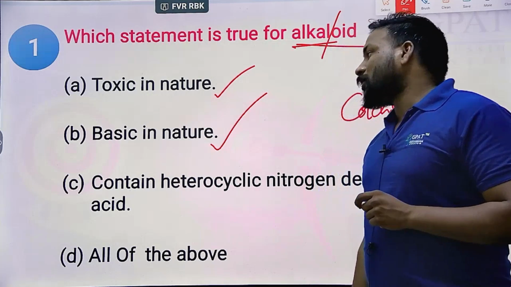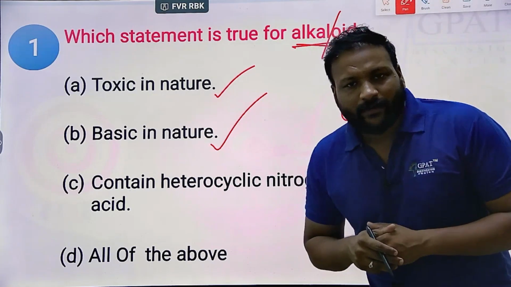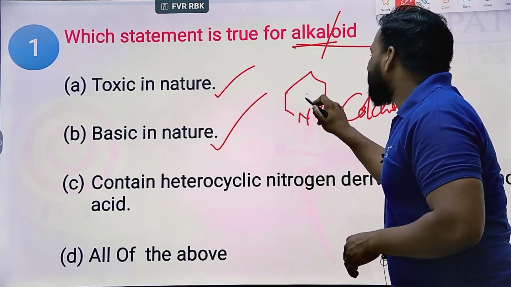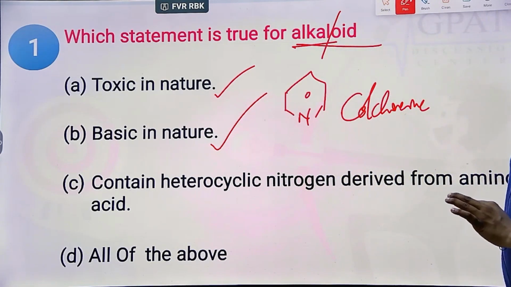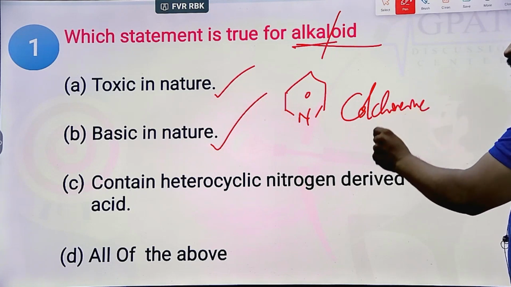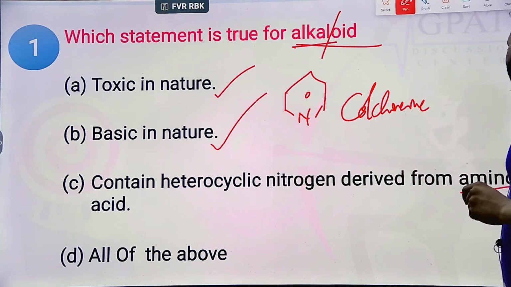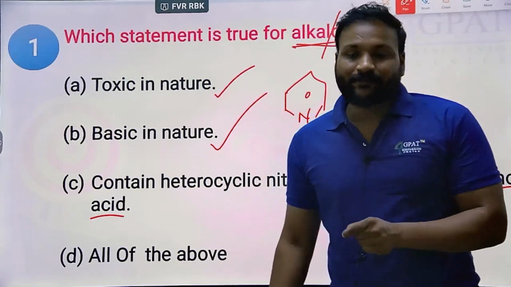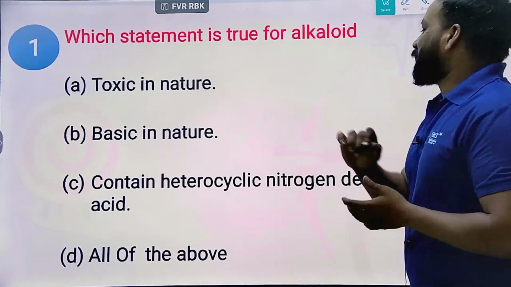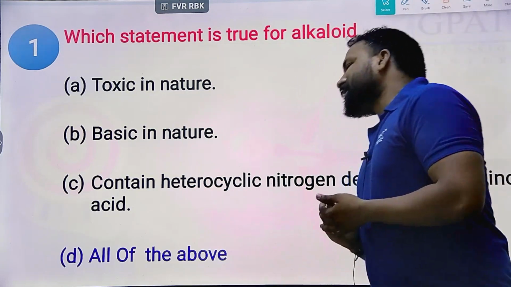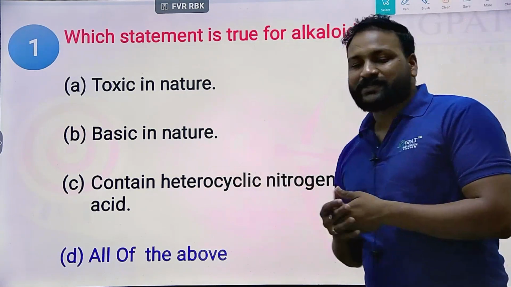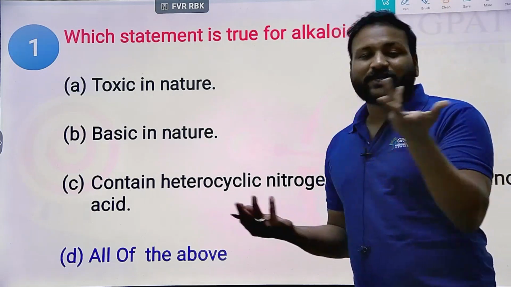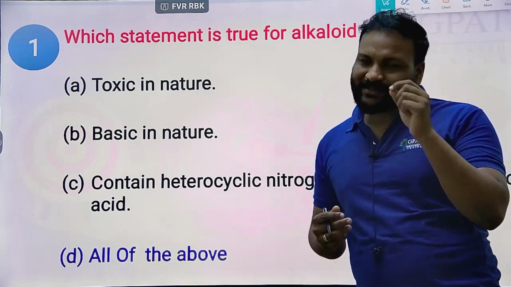The exact definition of an alkaloid is a nitrogen-containing heterocyclic ring. Exactly, they contain a heterocyclic ring with nitrogen, and alkaloids are derived from amino acids. So now tell me, what is the right answer here? Option D is the right answer, because they are basic in nature, derived from amino acids, contain nitrogen in a heterocyclic ring, and are also toxic in nature.